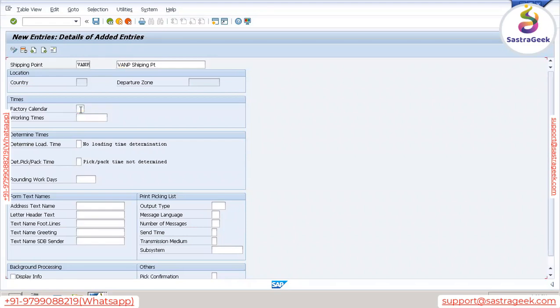I'm not defining it as of now. Let's not go into this. If it comes up somewhere, we will go to factory calendar. Now here we gave the name and description. Now go to address part.